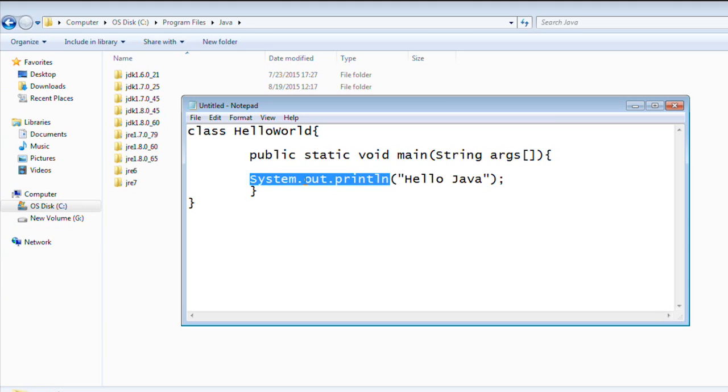So we're going to talk about that, so don't worry, this is just a simple program as of now. We are just looking into the syntax of Java, how we can execute it, how we can set up the environment for this. So we are just having an overview as of now.